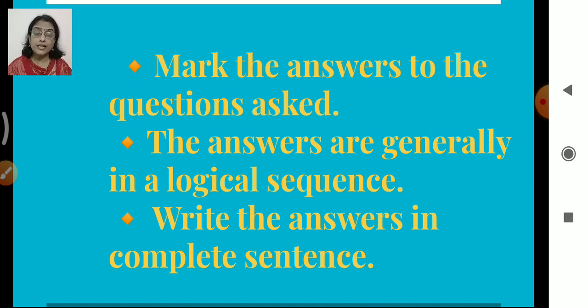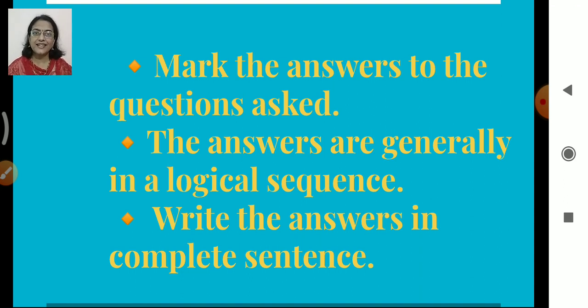Now another important thing is to write the answers in complete sentences. You will not write the answers in one word or 2 words. You have to frame the answer properly according to the question asked, in a complete, full sentence. Suppose the question is, what is your school's name? You will not just write Sri Mahavidyalaya. What you will write is, my school's name is Sri Mahavidyalaya. Followed what I am trying to say? So write the answers in complete sentences.